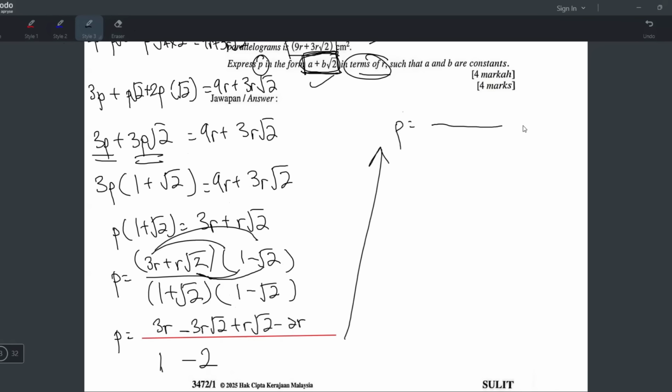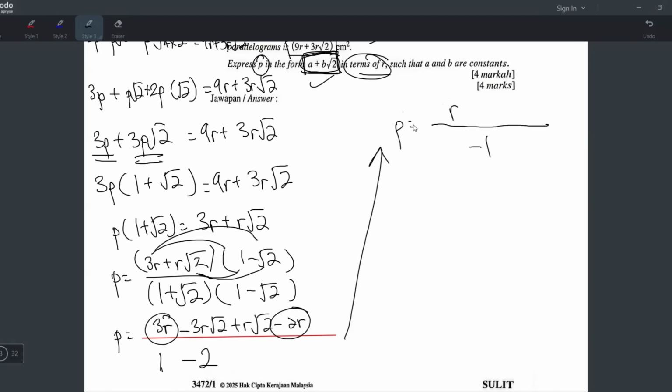P sama dengan over, okay, 1 minus 2 is negative 1. But later your answer, they already said have to write in this form. Cannot have fraction, cannot have bawah, right? So later we have to take all the terms atas, kena bahagi dengan negative 1. And it's easy to do that. Because when you bahagi negative 1, basically you just tukar tanda saja. So now my job is to buat atas, and then just tukar tanda for everyone lah. Because have to bahagi negative 1. So kita tengok atas sini, R dengan R boleh buat, and then square root 2 dengan square root 2 boleh buat. So 3R minus 2R jadi 1R.